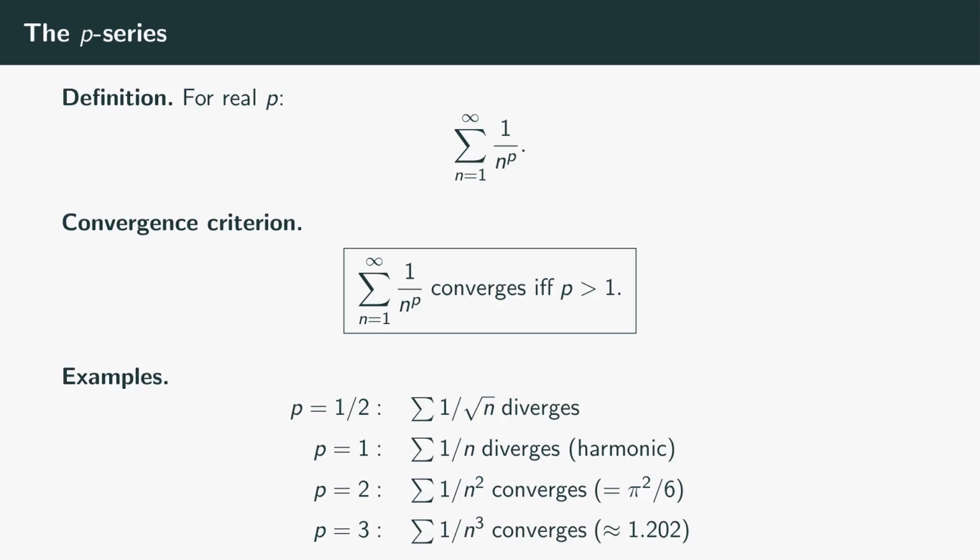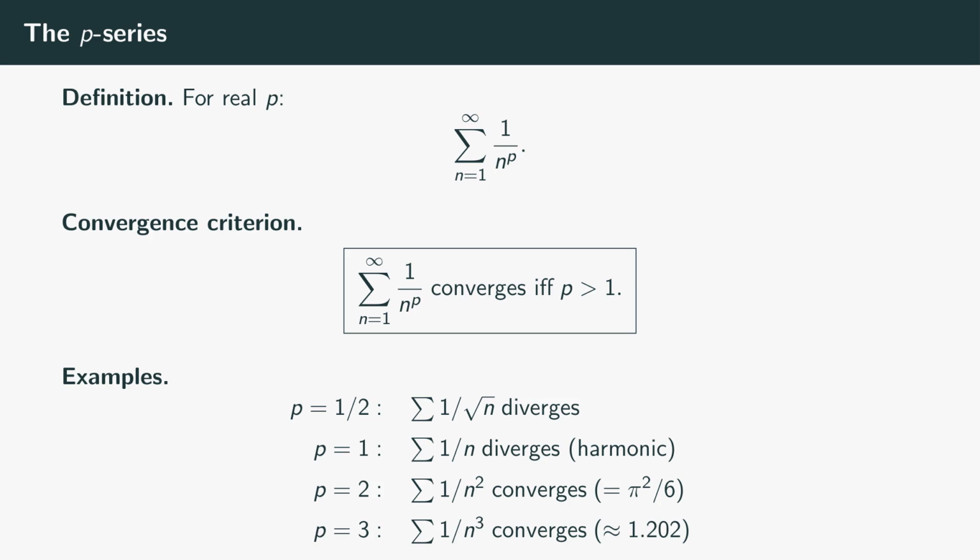Third family, generalizing the harmonic series. The p-series. A p-series is the sum from n equals 1 to infinity of 1 over n to the p for some real exponent p. When p equals 1, this is the harmonic series. When p equals 2, it's the sum of 1 over n squared equals 1 plus 1/4 plus 1/9 plus 1/16, and so on. When p equals 1/2, it's the sum of 1 over the square root of n.